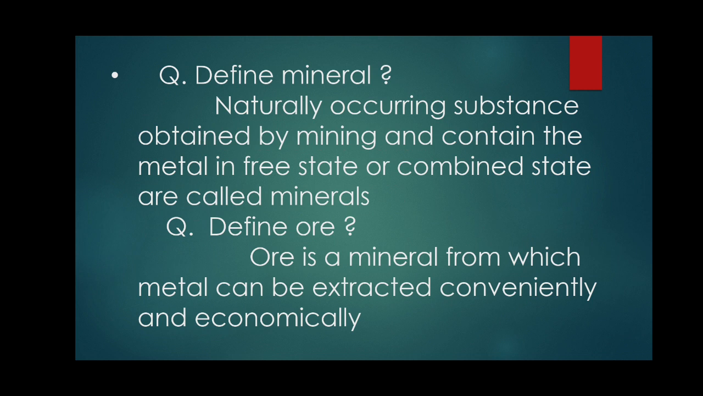Define mineral. Naturally occurring substances obtained by mining and containing the metal in free state or combined state are called minerals. Minerals are naturally occurring substances found in the earth's crust and obtained by mining. Define ore. Ore is a mineral from which metal can be extracted conveniently and economically. For example, bauxite is an ore of aluminium. Aluminium is a metal, bauxite is an ore. So aluminium is extracted from bauxite.